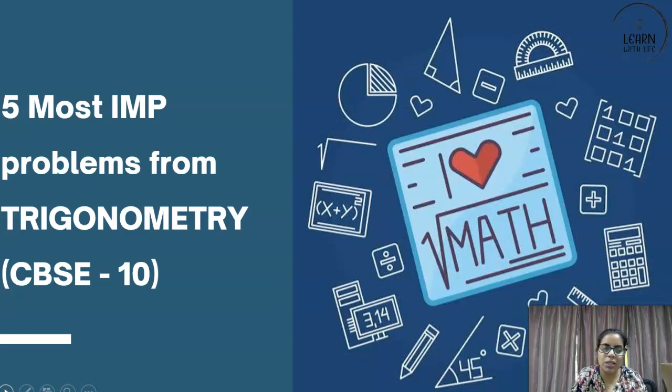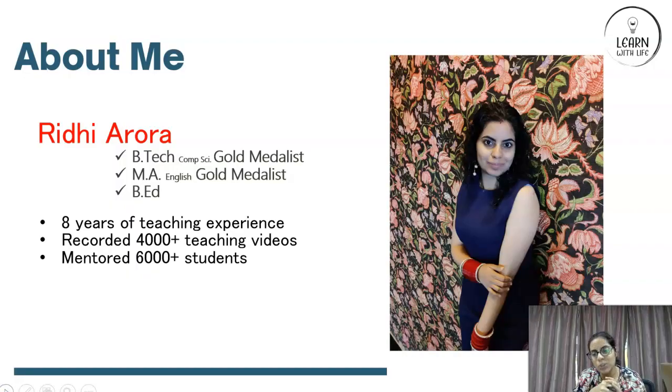So trigonometry is related to metron, which means the measure of sides. So it is related to the measure of sides, and we are going to study some identities, some ratios, etc. So let's come up with the five most important problems from trigonometry, CBSE 10, and you will know it from